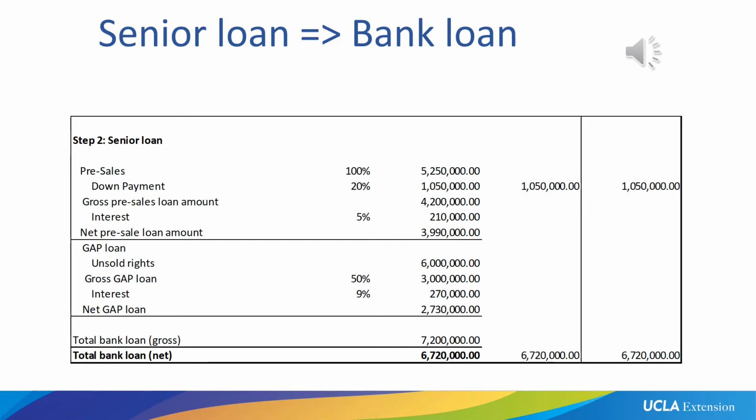$2,730,000. Now, if we add our net gap loan and our net pre-sale loan, we will have $6,720,000 available to us at closing, meaning available to us to cover our production cost. We need to, however, remember that the amount that we have to actually repay to the bank is the gross bank loan, and that is the amount that includes the interest fees, because we haven't actually given the bank a check for the interest. They just deducted it. So when we get to the revenue columns and we get to our revenue and recoupment schedule, this is when we pay back the gross bank loan amount.